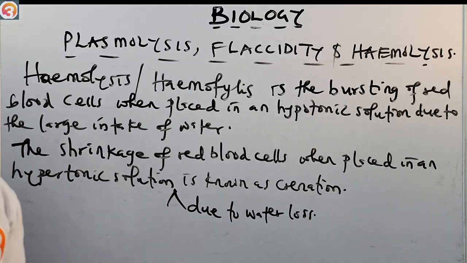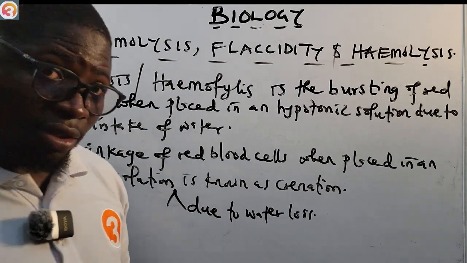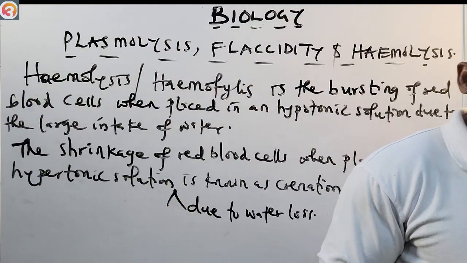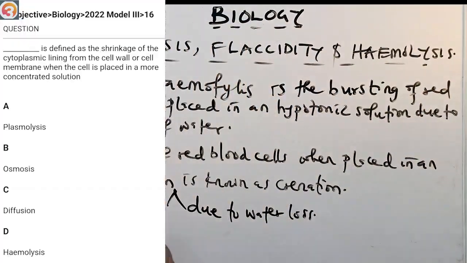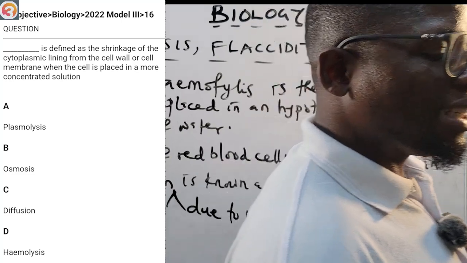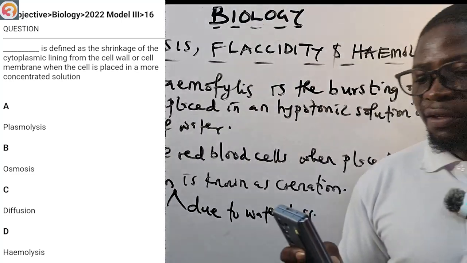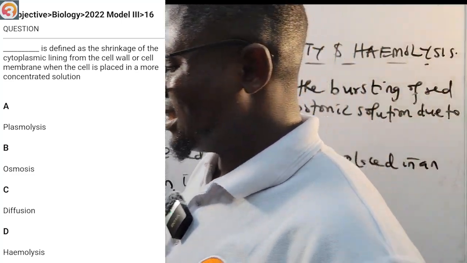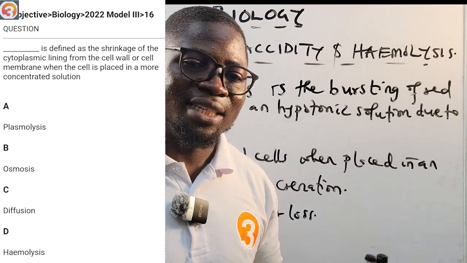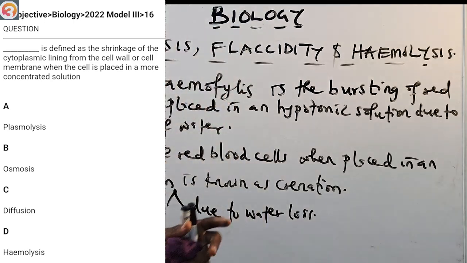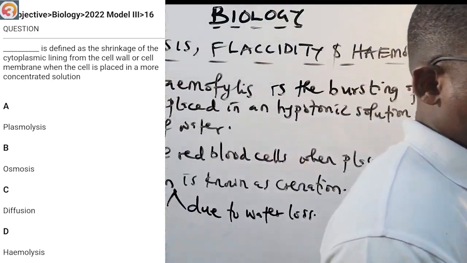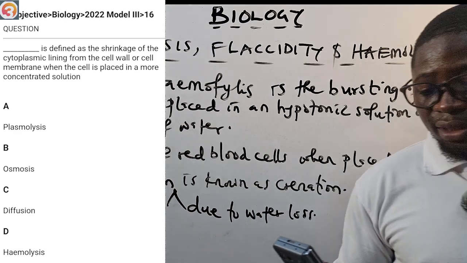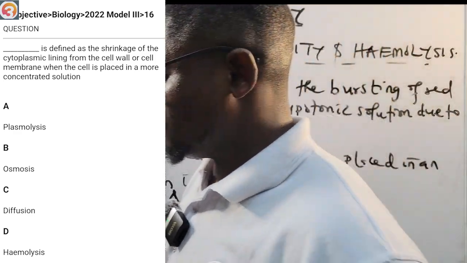Now I'm going to go to the O3 school JAMB and take some questions, and then we're out of here. This is the 2022 question number 16. Dash is defined as the shrinkage of the cytoplasmic lining from the cell wall or cell membrane when the cell is placed in a more concentrated solution. We'll talk about plasmolysis. A, plasmolysis. B, osmosis. C, diffusion. D, hemolysis. The correct answer is plasmolysis.